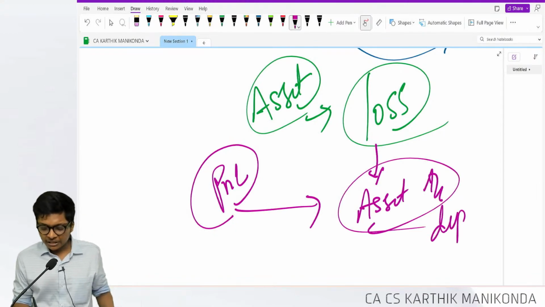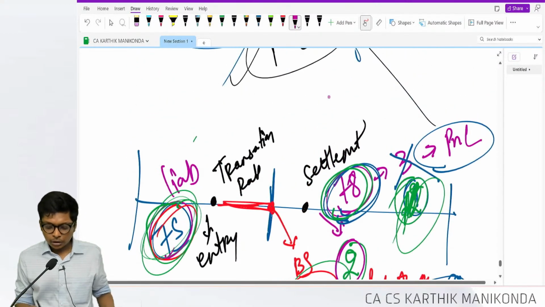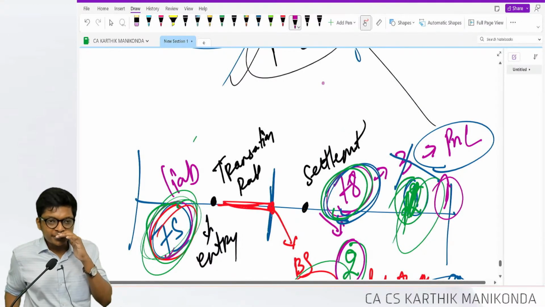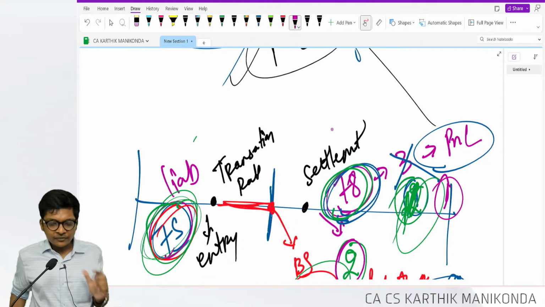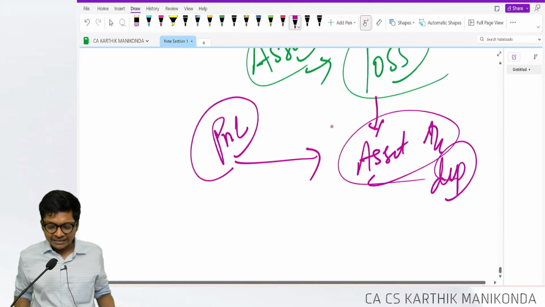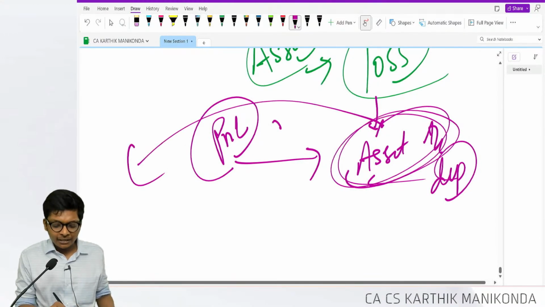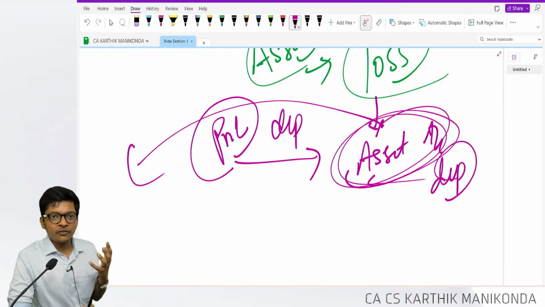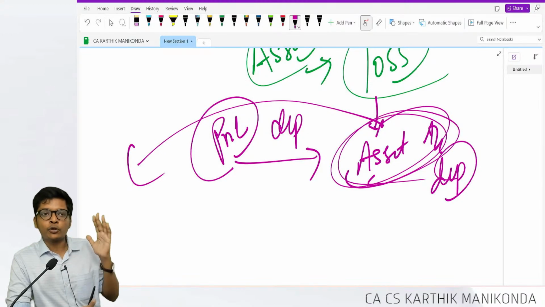If it's a depreciable asset, this loss of 2 and this loss of 1, if the question specifically tells that the company exercises the option, then instead of debiting the loss to P&L, I will debit what, guys? The asset, and this loss will be apportioned to my P&L as depreciation over the years. The idea is, instead of accounting the full loss in 1 year, debit the asset and I will apportion.